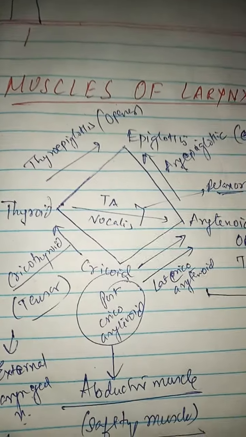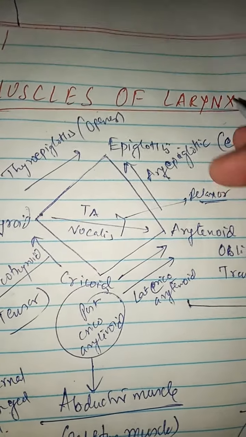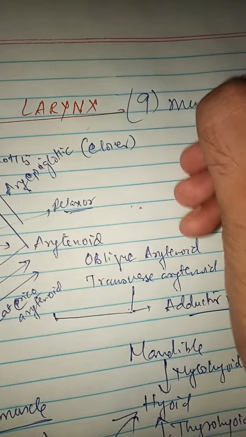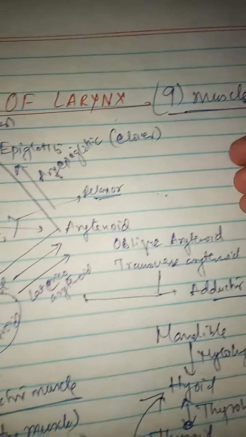Good morning everybody. So today I will discuss the muscles of the larynx. There is a simple trick to remember the muscles of the larynx. There are 9 muscles of the larynx.